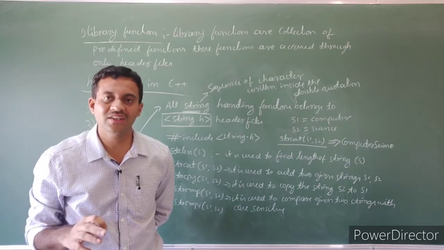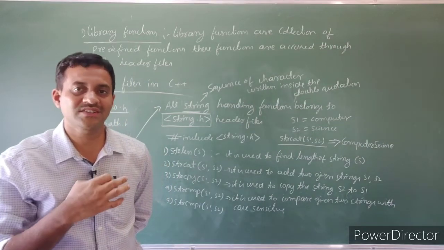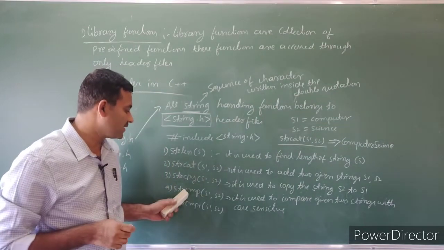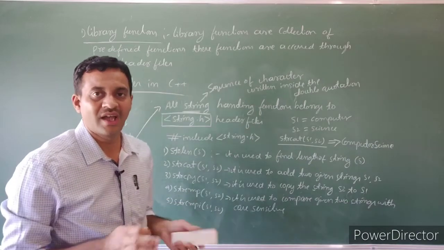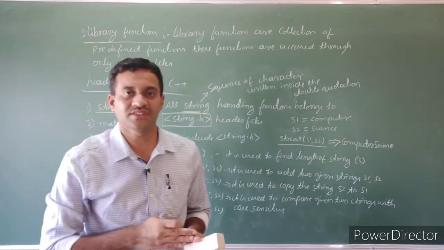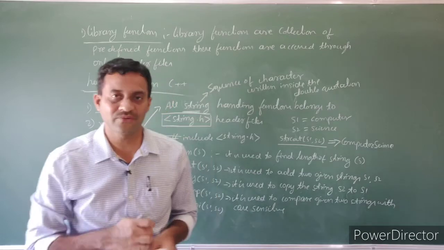If it is in a different case, then it is treated as a different string. Then string compare returns the ASCII difference of the given two strings.